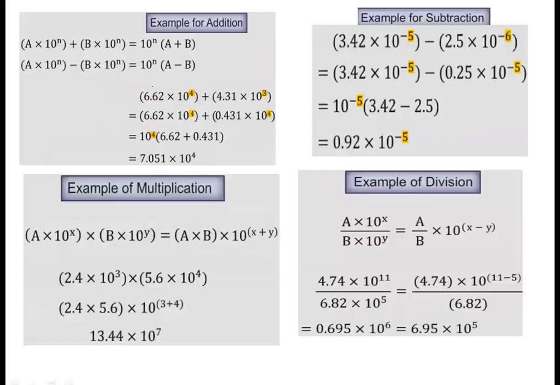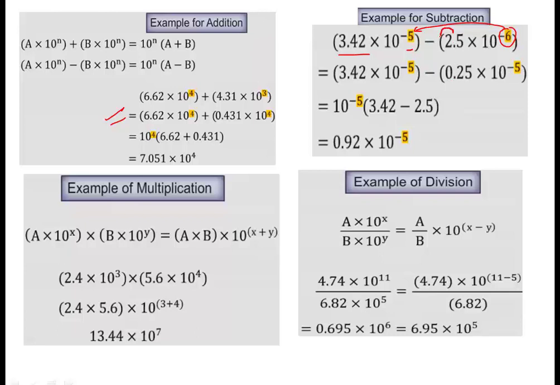Then examples, this was for addition. Now for subtraction. Let us say this is the example, 3.42 into 10 raised to power minus 5, and we have to carry out subtraction of 2.5 into 10 raised to power minus 6, right? In this case we can change this 10 raised to power, because this value is bigger, so we will convert this 10 raised to power minus 6 into minus 5. So for that it will be written 0.25.